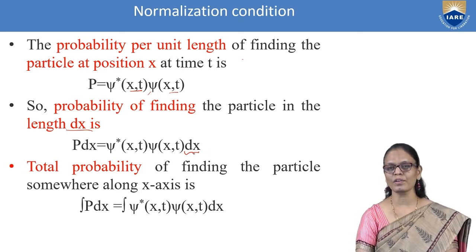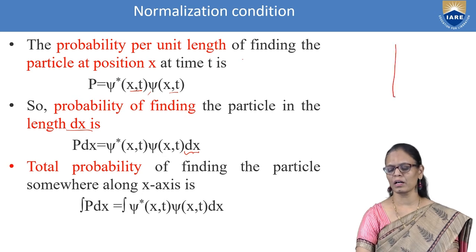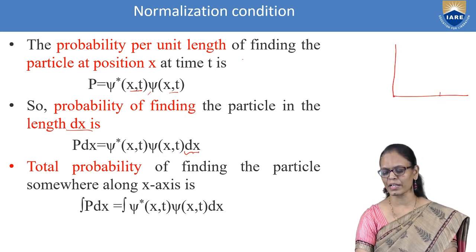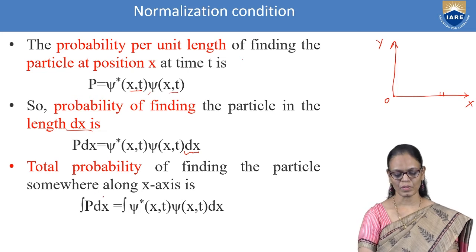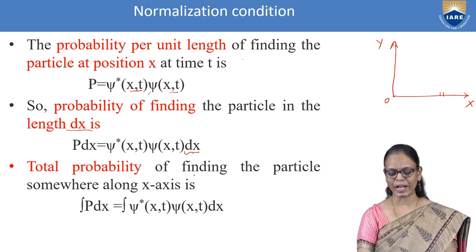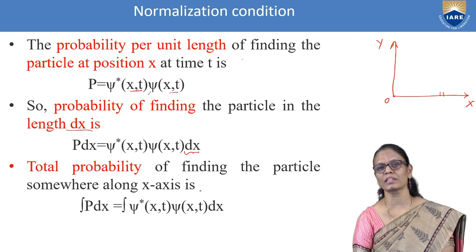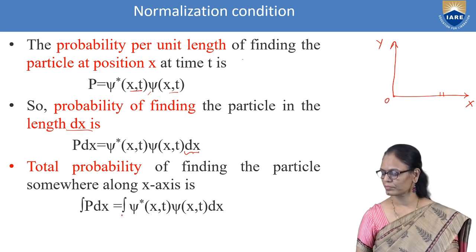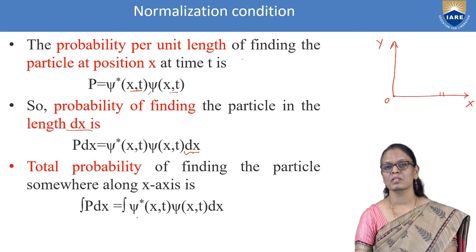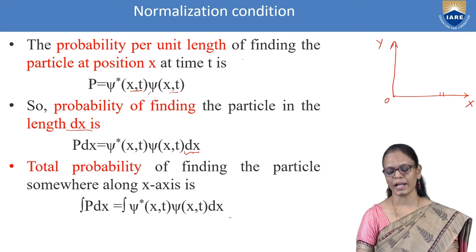Now, I don't want to find it in a small region dx. What is the probability of finding it along the x-axis? The probability of finding the particle somewhere along the x-axis will be the integral of psi star psi dx.